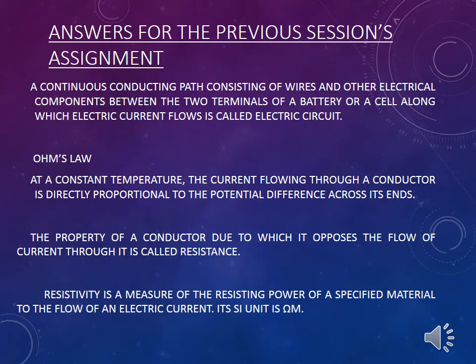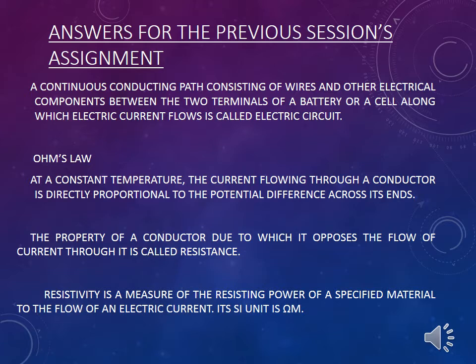Answers for the questions asked in the previous session. What is electric circuit? A continuous conducting path consisting of wires and other electrical components between the two terminals of a battery or a cell along which electric current flows is called electric circuit.